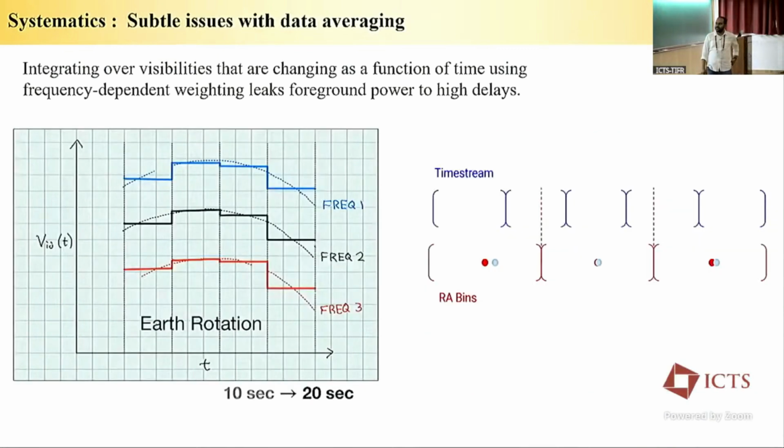Another one is basically gridding. For each frequency sample, we go from 10 seconds to 20 seconds, and the Earth is also rotating, right? So for each frequency, when you take a weighted average and put it at the array bin, what happens is that this complicated mask will put the center of the array bin at a different location, right? And this is also a function of frequency. This is one frequency, then you go to another frequency, then you go to another frequency. You are basically imprinting another systematic, a frequency-dependent systematic in your data while you do this gridding and averaging. This is also leaking power to high delay. So what is the solution?